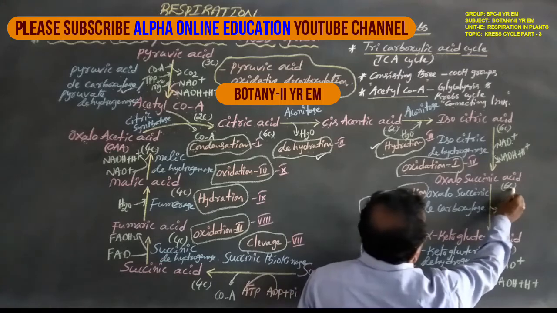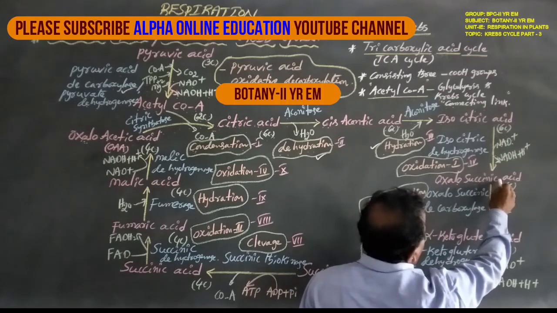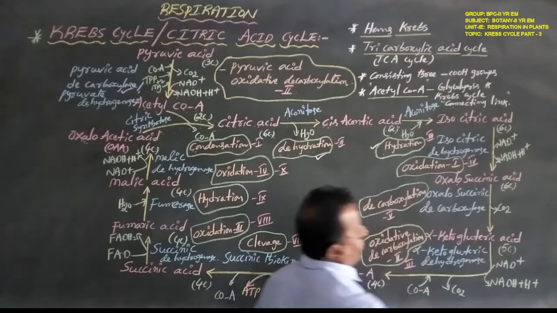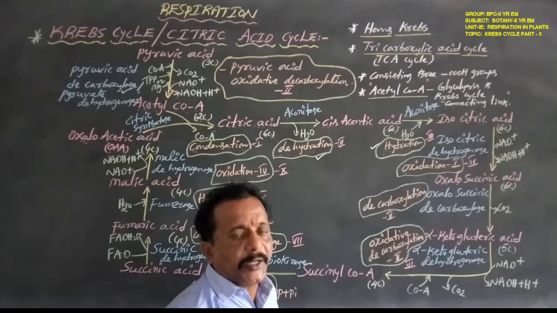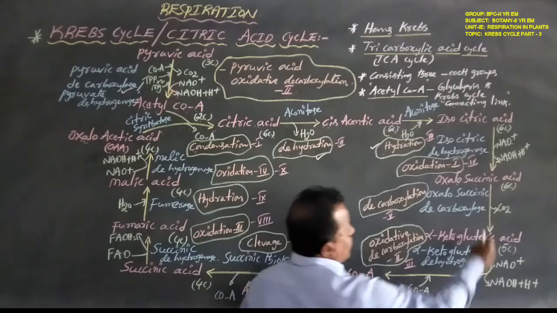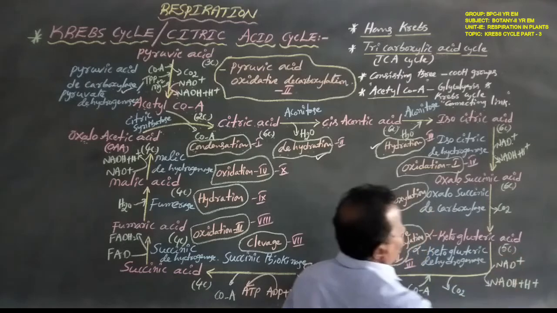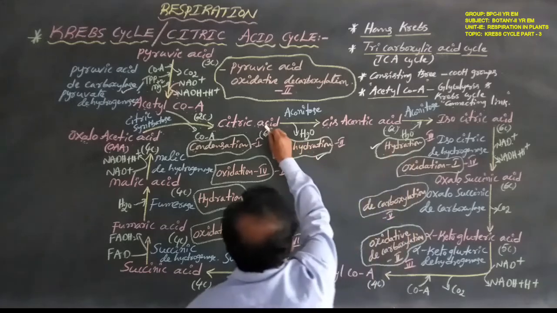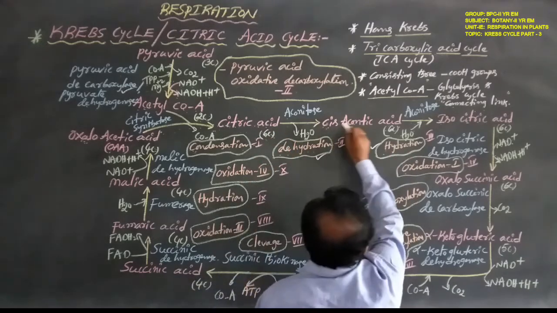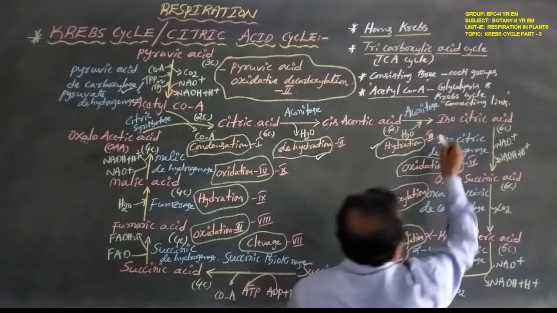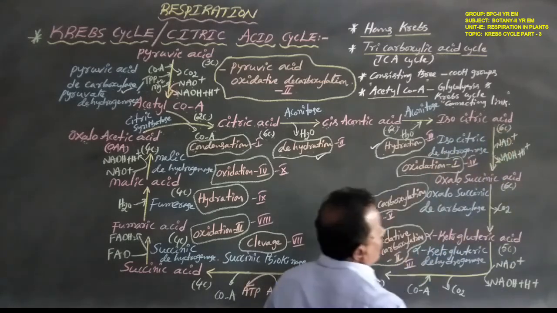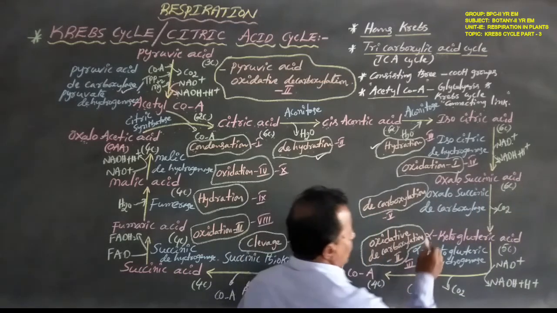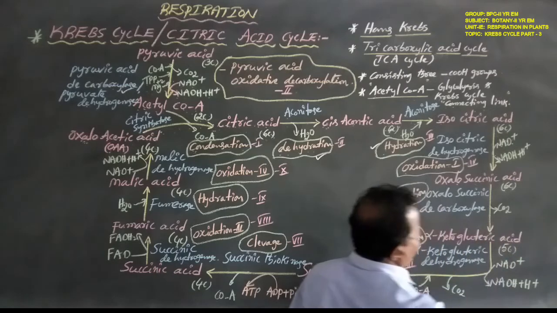Next, the 6 carbon compound oxalosuccinic acid is converted to the 5 carbon compound alpha ketoglutaric acid. The previous compounds were all 6 carbon compounds: citric acid, cis-aconitic acid, isocitric acid, and oxalosuccinic acid are all 6 carbon compounds. But alpha ketoglutaric acid is a 5 carbon compound.